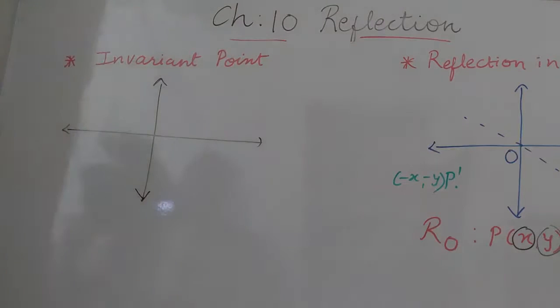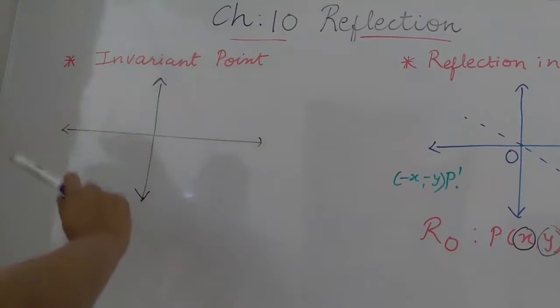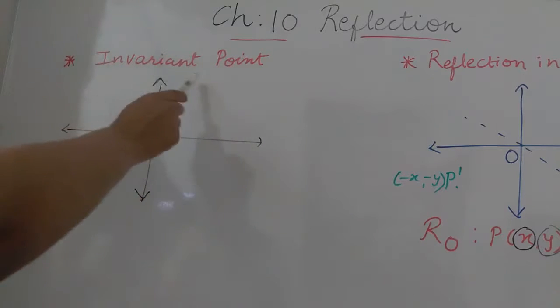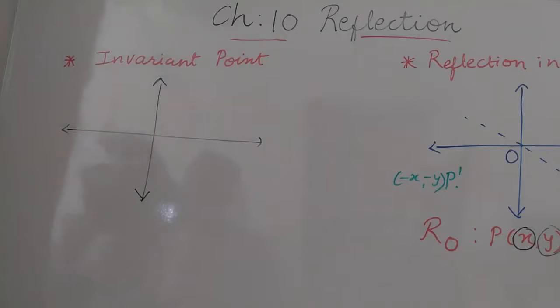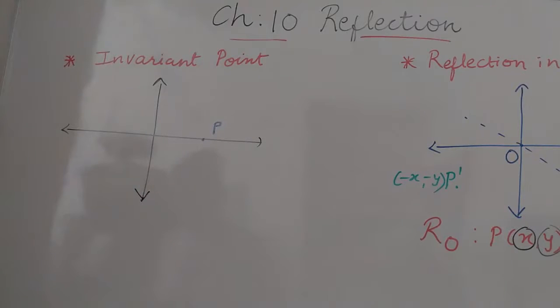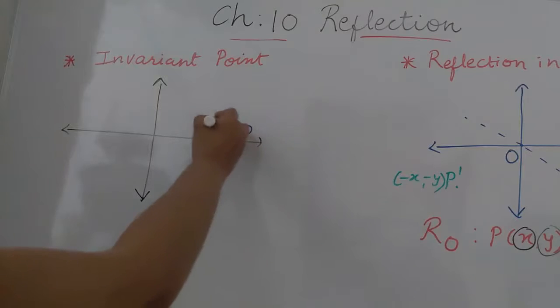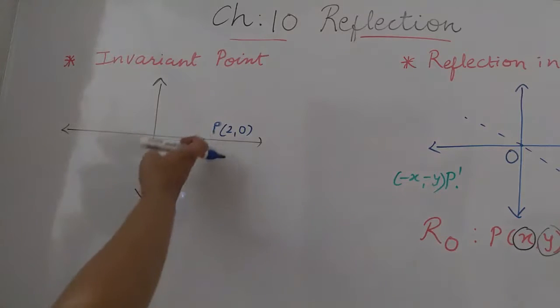The invariant point: we are going to study when the point does not change and when the reflection will not happen. So the word invariant means when the point does not change its place. I take one example, students. Suppose this is point P whose coordinates are (2, 0). If you are given in the question that you have to take the reflection of this point under the x-axis, it lies on the x-axis.